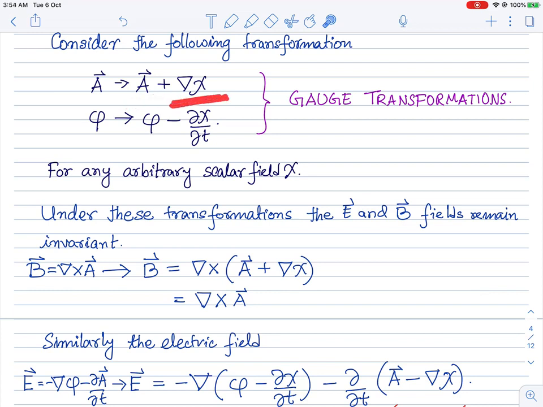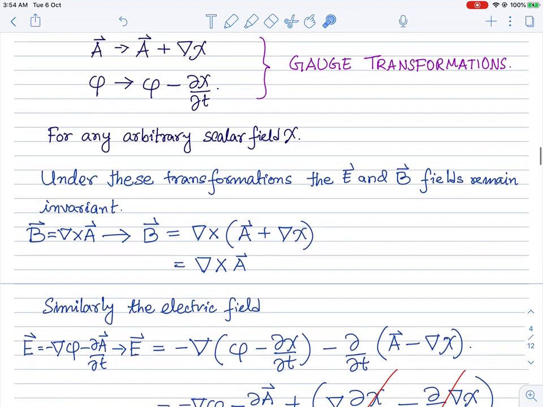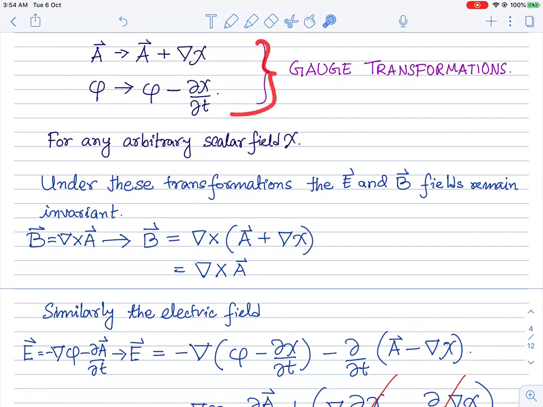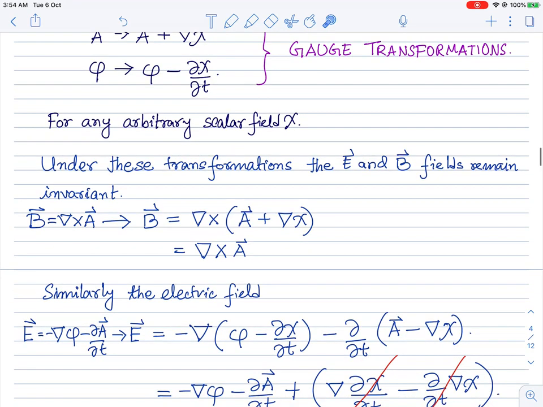If we shift the vector potential with the gradient of chi, and shift with a minus sign the scalar potential with the time derivative of chi, then both the electric and magnetic fields are invariant. So this is the statement of the redundancy. The redundancy is still there, and it is characterized by one general scalar field of space and time.